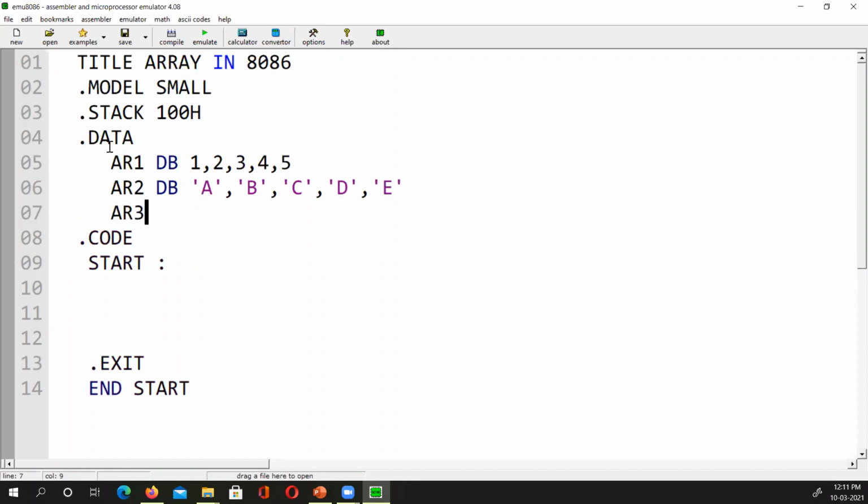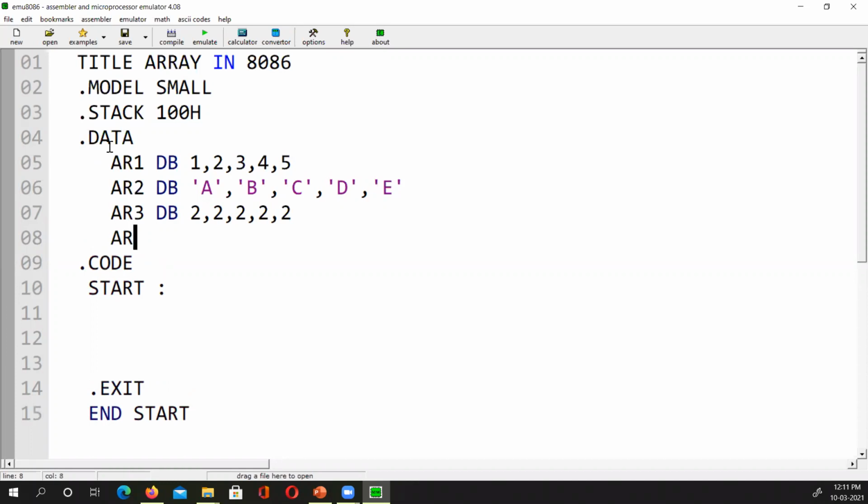Similarly, I have AR3, again DB. This time, if I have a repetition of things, like 2, 2, 2, 2, 2, five times 2, I can do it the same way using the DUP variable.